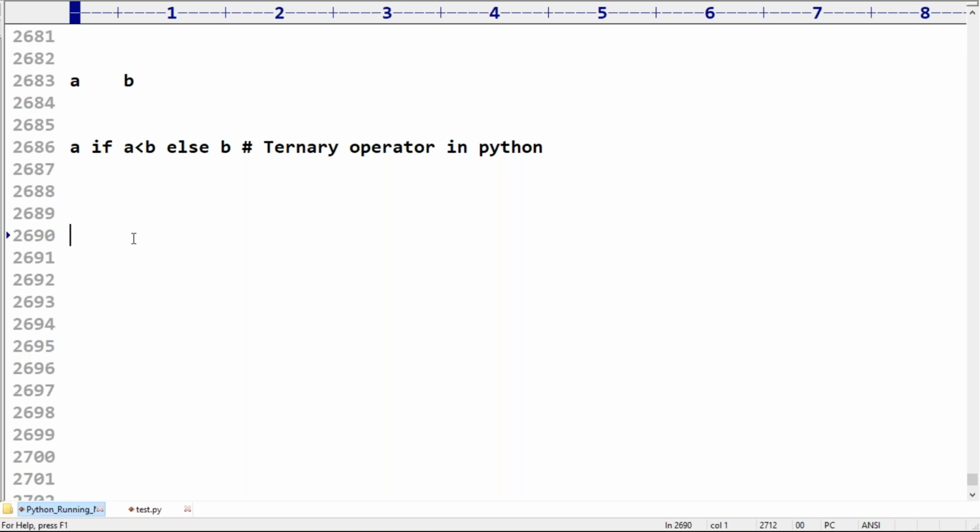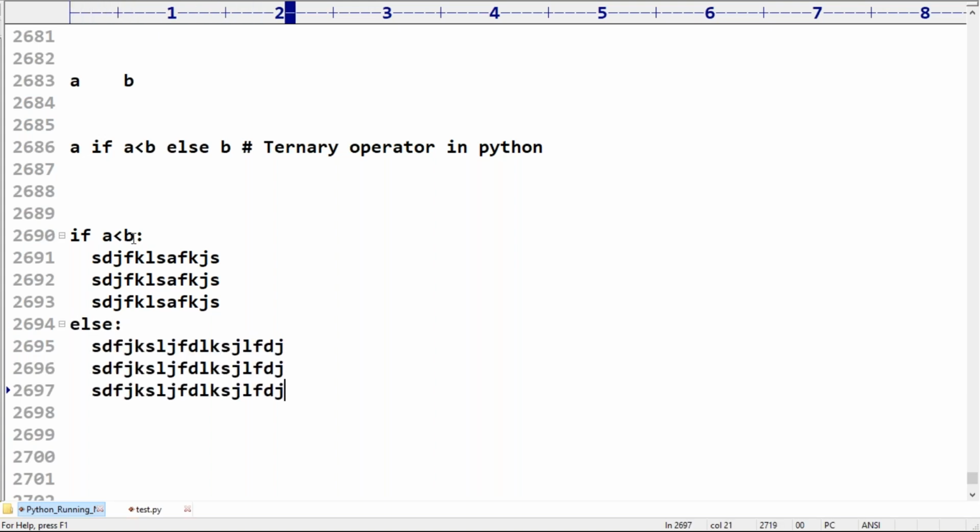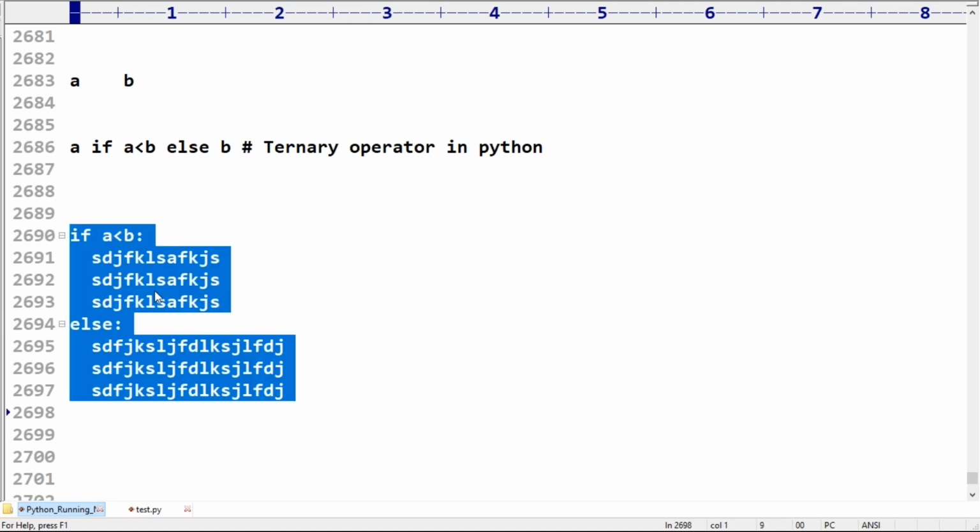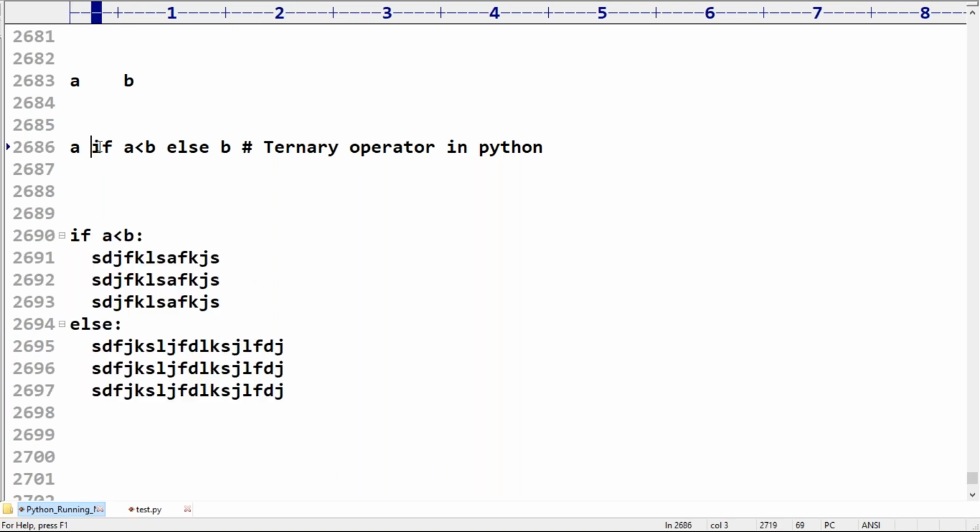The if else syntax is different, and the ternary operator syntax is different. This is the if else syntax: if, else colon, something like this. Here, this is the ternary operator syntax. It's not the if else syntax.